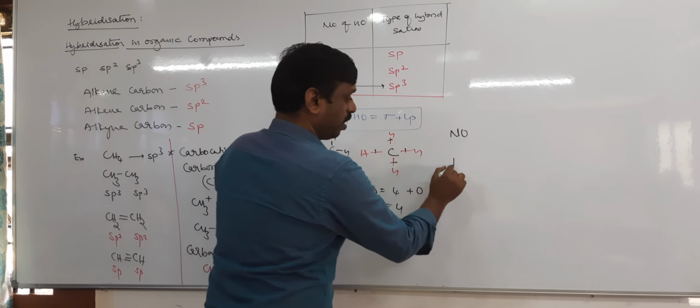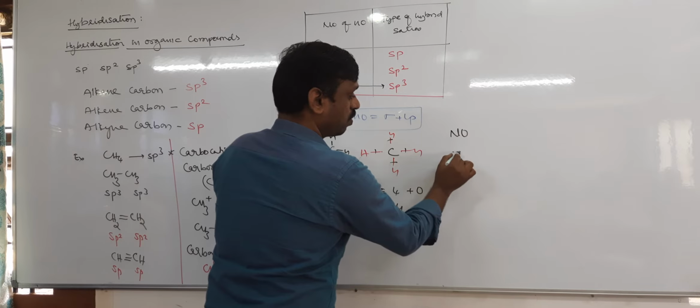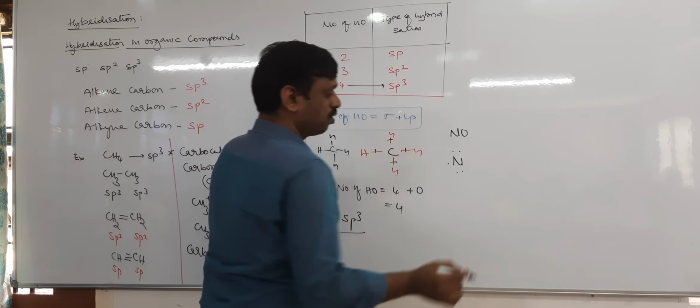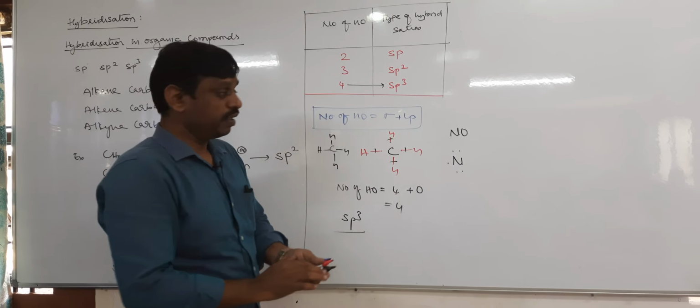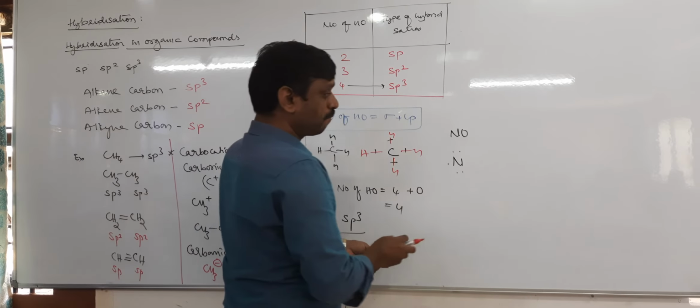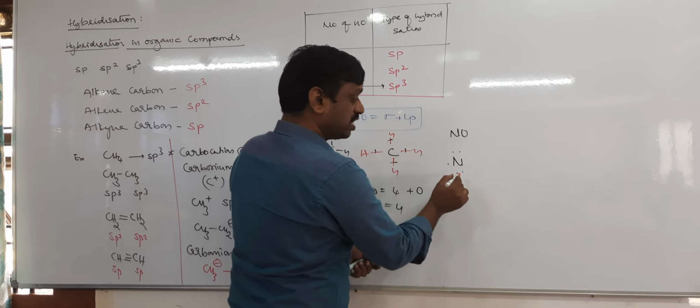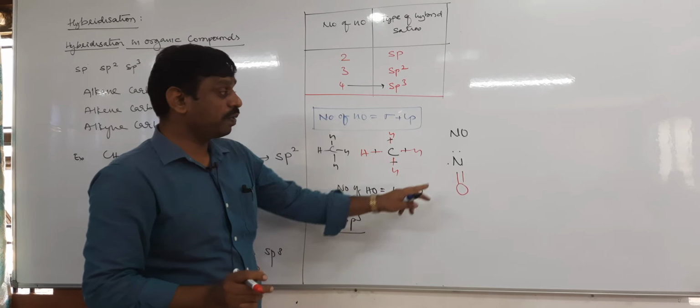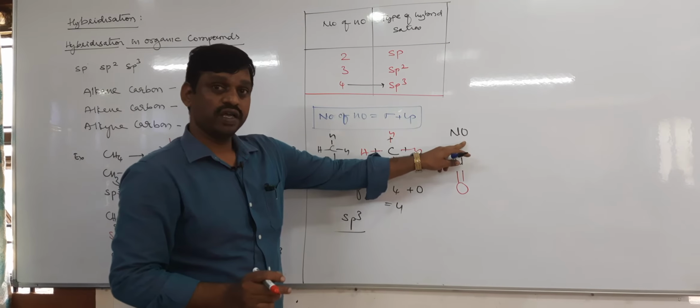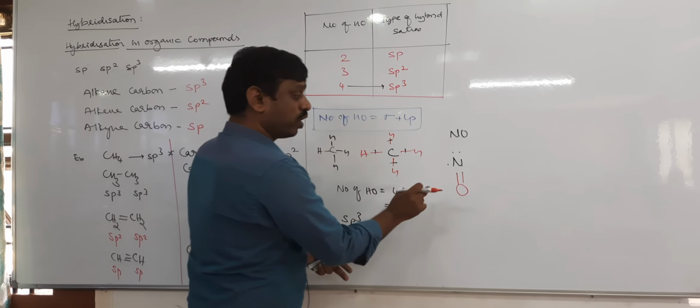Okay, tell me, nitrogen has how many valence electrons? Group 15, so 5. Okay, there are 5 valence electrons, but here in NO, this NO usually forms a double bond, no? Now, how many unpaired electrons are there? 1, 2, 3. Okay, therefore, in this case, what happened?